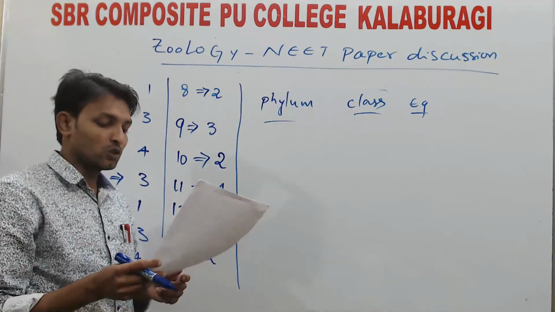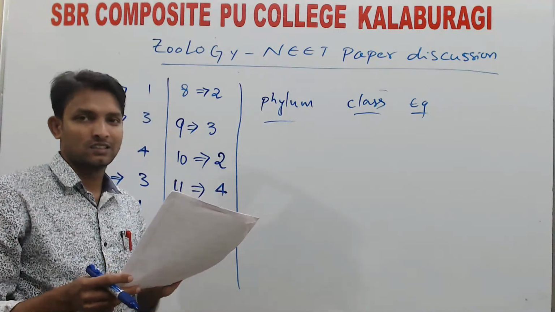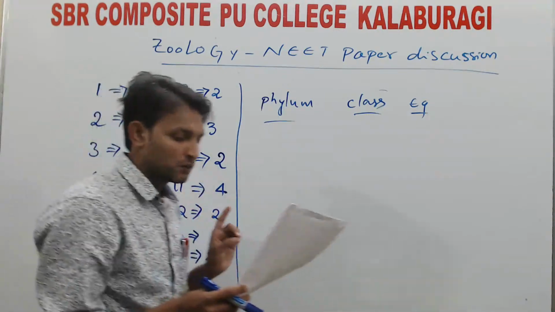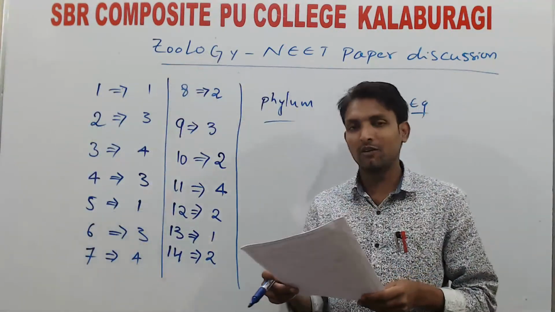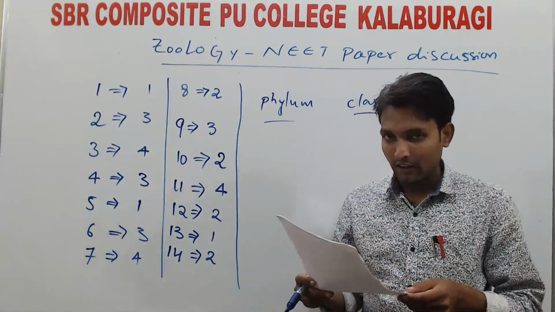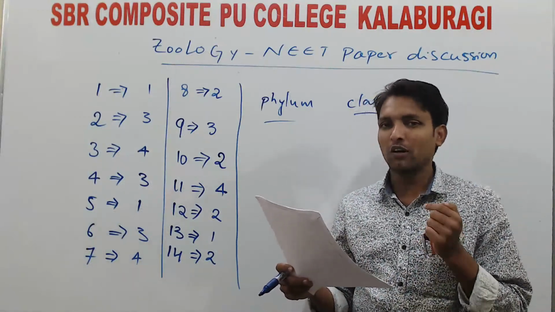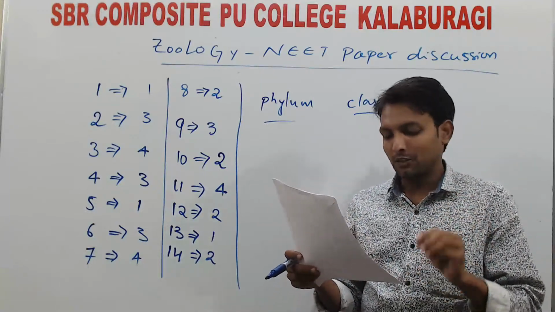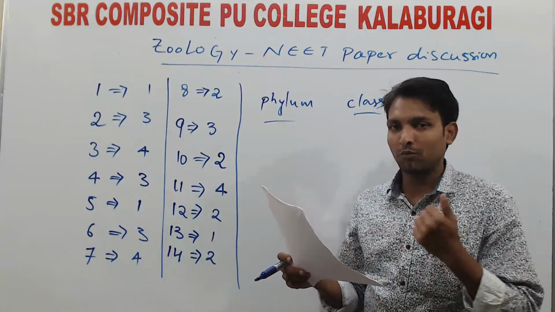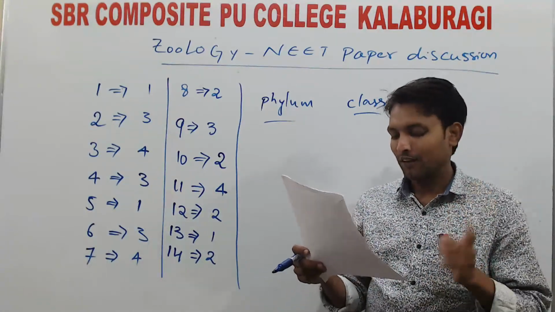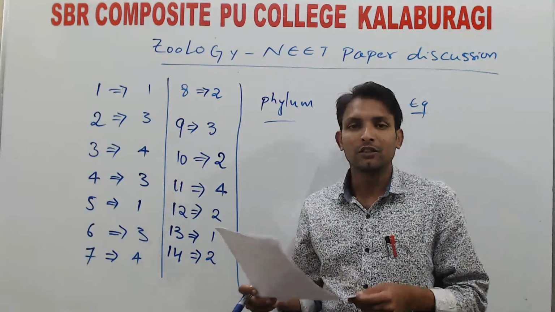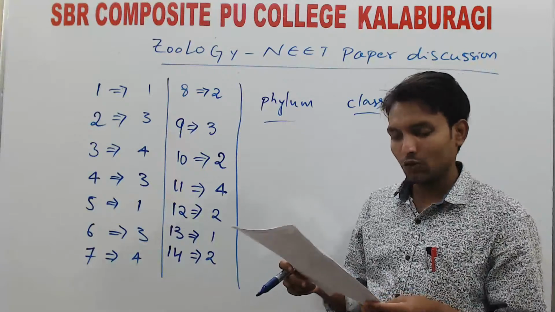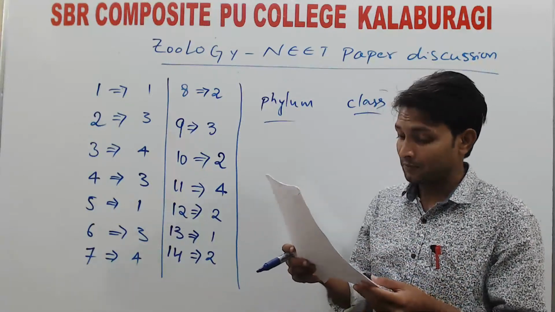Next, question number 15. Which of the following statements is false? Here you have to identify the false, wrong statement. First one, option first: male roundworm is smaller than female. Completely right or wrong? Right only. The male organism is smaller. In sexual dimorphism, a characteristic feature in phylum Aschelminthes, the male worm is smaller than the female worm in case of roundworms. First one is right. Earthworms are hermaphrodites, which means they are bisexual organisms, where a single organism is able to produce both male and female gametes.